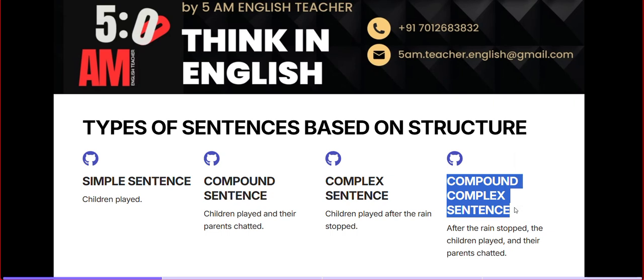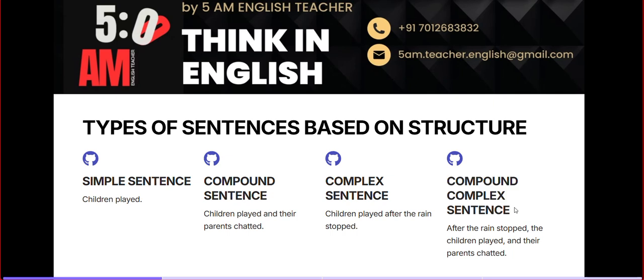Here is one dependent clause, which was "after the rain stopped," and two independent clauses, which were "children played and their parents started." Exactly, really nice. So this is only the types of sentence based on structure. It is this simple. I hope you understood this concept, isn't it?